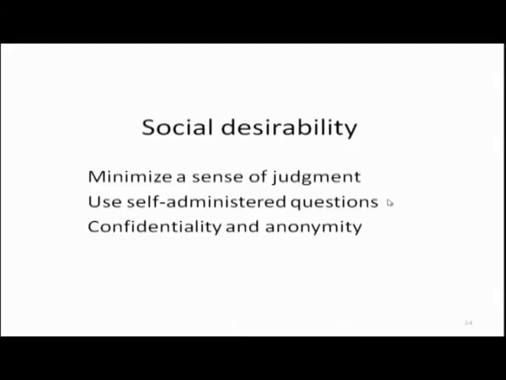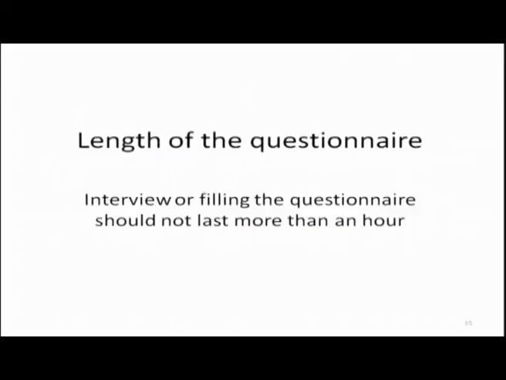Then minimize a sense of judgment. Social desirability is another important issue. If you ask, are you an honest person, due to social desirability, they are more likely to say yes. Are you in favor of a small family? Social desirability, they will say yes. Use self-administered questions and maintain confidentiality, then only true answers will come. If you maintain confidentiality, then people can reveal their true income, otherwise they may report the income which they are reporting to the income tax office.